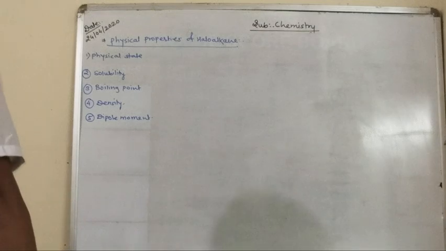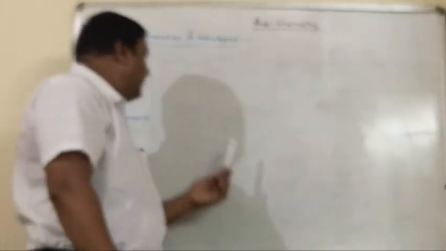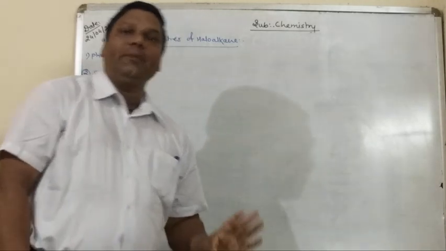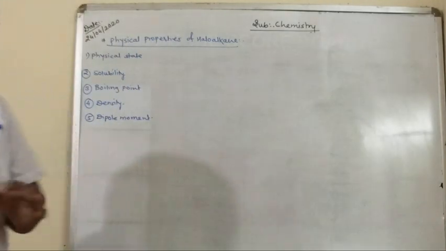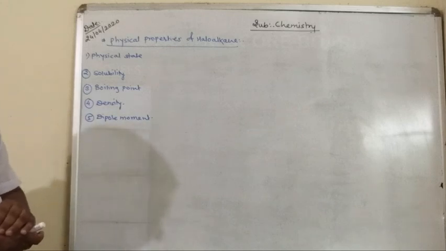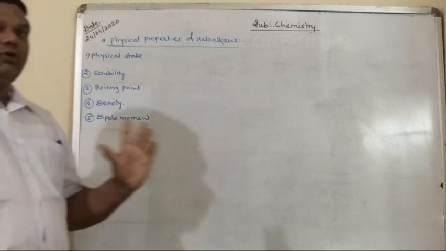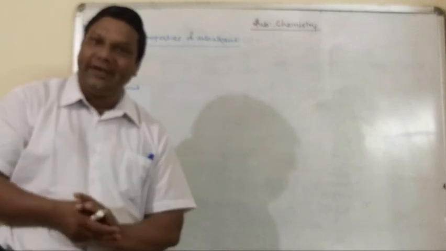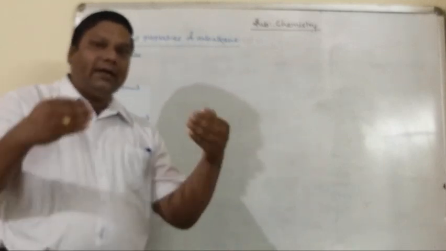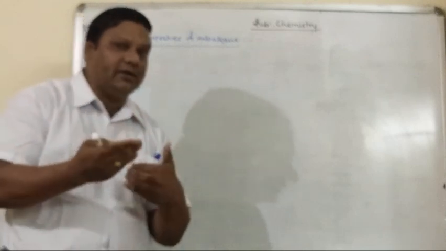Okay, good morning students. Today we discuss the physical properties of haloalkanes. Already we discussed the chemical properties. Today we discuss the physical properties. The first one is physical state. Now you know very well, haloalkane means halogen derivative of alkanes. So definitely the halogen-carbon bond is polar.